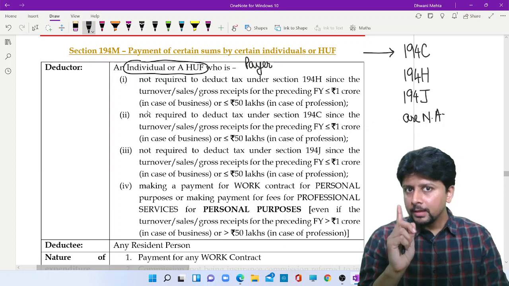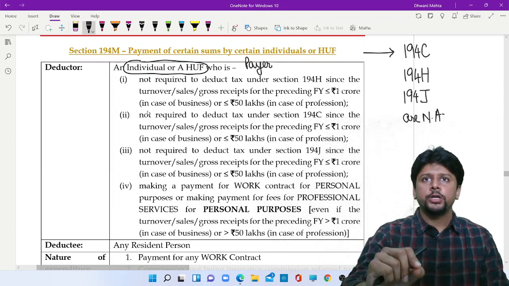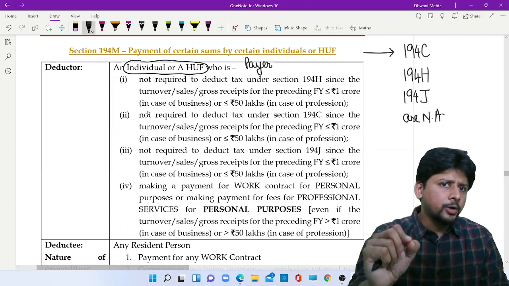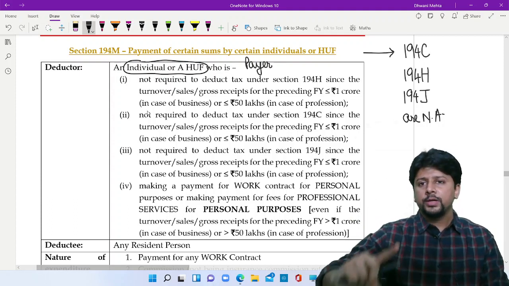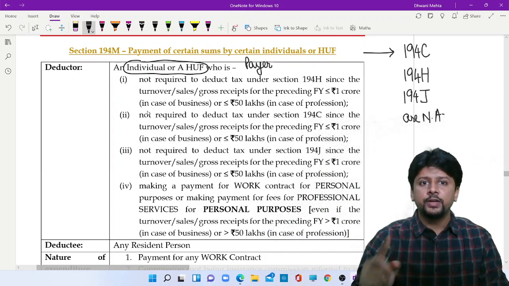Everywhere in the lecture, I have always told you an important point. And what was that? Turnover in the preceding financial year should be greater than 1 crore, greater than 50 lakhs.